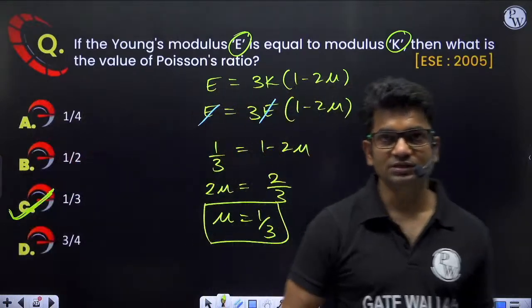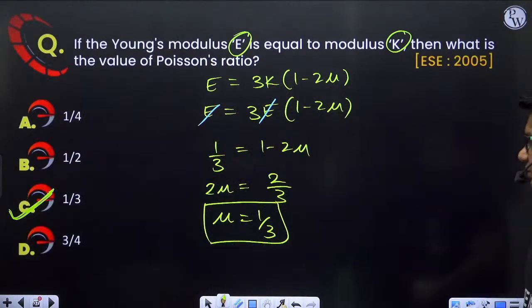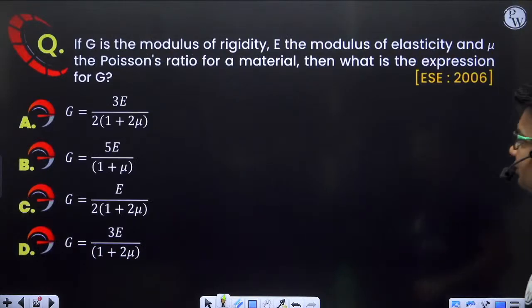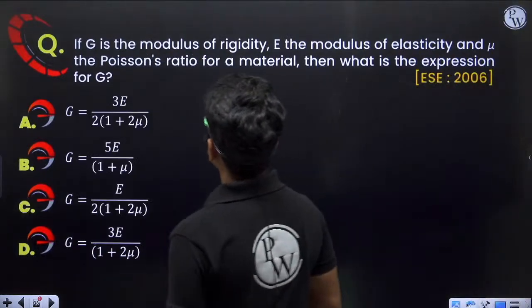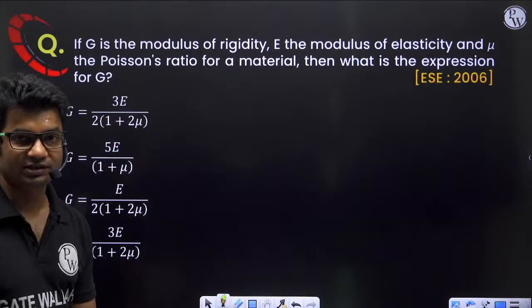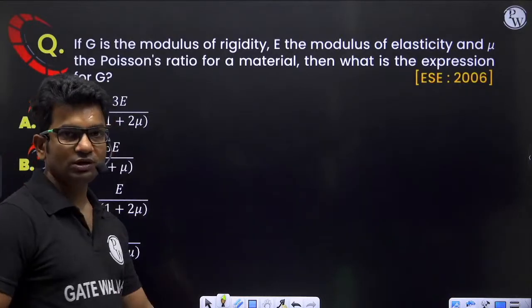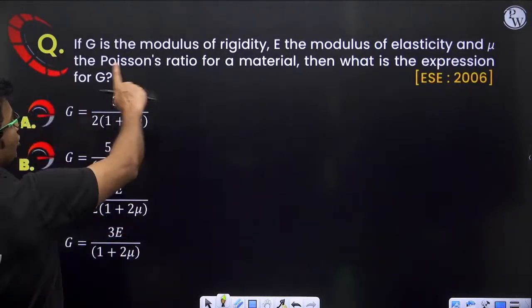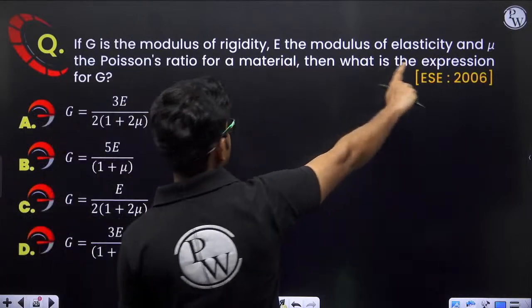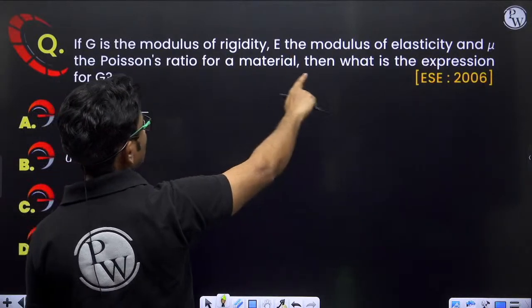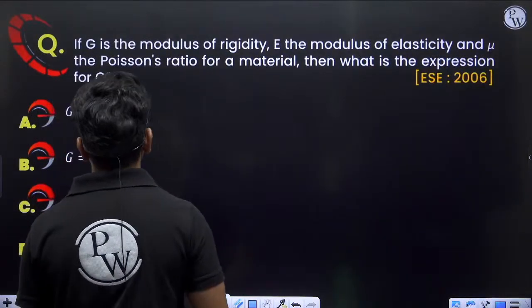Option C. Yes? Okay. Clear. Very good. Next question. If G is the modulus of rigidity, so you can see the relationship between elastic constants. So many questions are asked based on this. G is the modulus of rigidity, E is the modulus of elasticity, and mu the Poisson's ratio for a material. Then what is the expression for G?